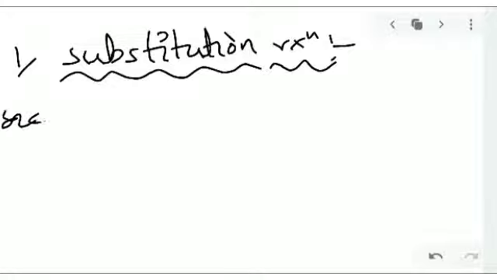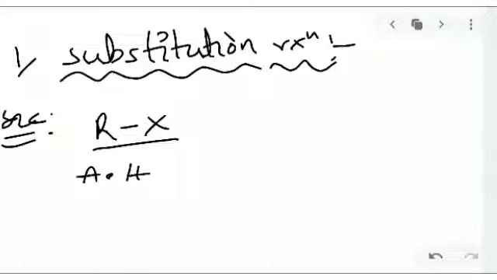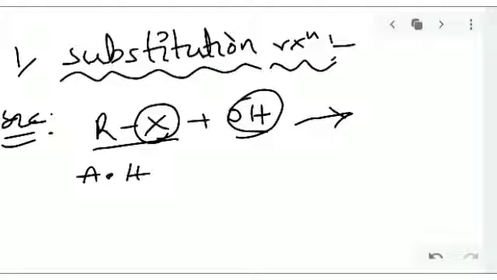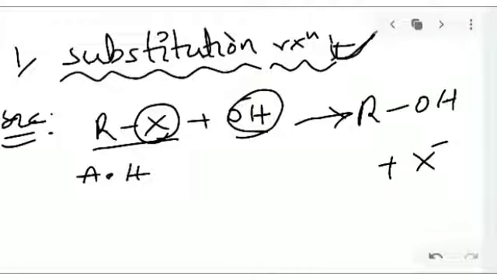For example, when an alkyl halide reacts with OH minus, the halogen is replaced with the OH group. That is a substitution reaction, meaning something is substituted. Here alcohol forms along with X minus. This is the general reaction. A substitution reaction is a chemical reaction in which an atom or group is replaced with another.